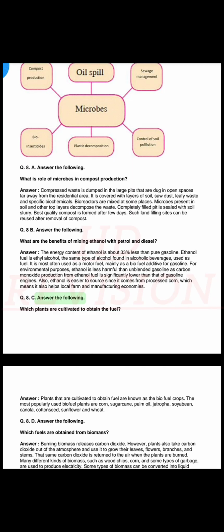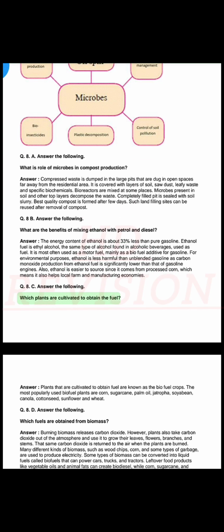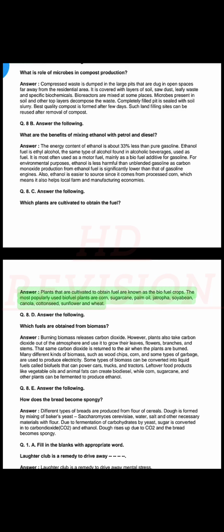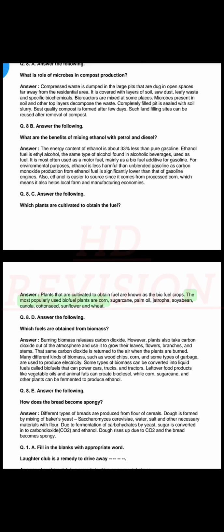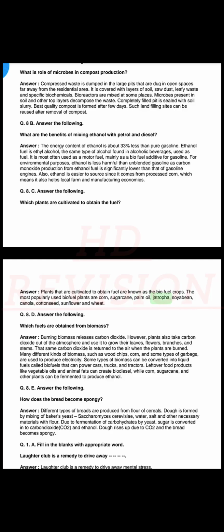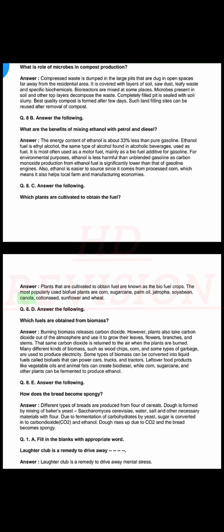Answer the following. Which plants are cultivated to obtain the fuel? Answer. Plants that are cultivated to obtain fuel are known as the biofuel crops. The most popularly used biofuel plants are corn, sugarcane, palm oil, jatropha, soybean, canola, cottonseed, sunflower and wheat.